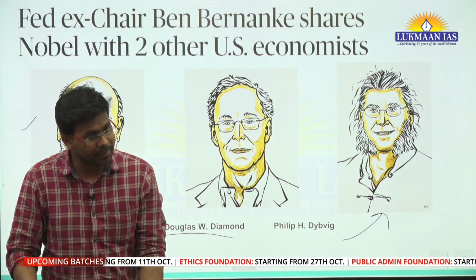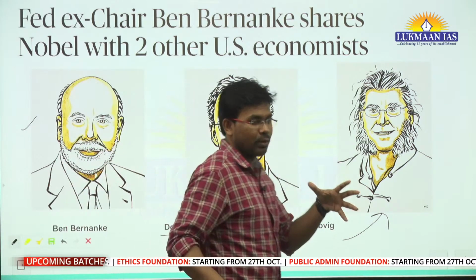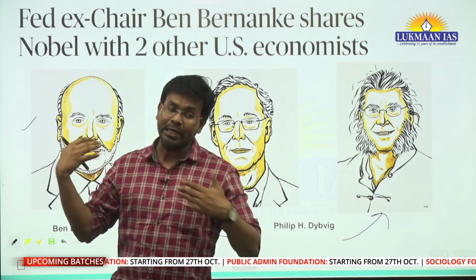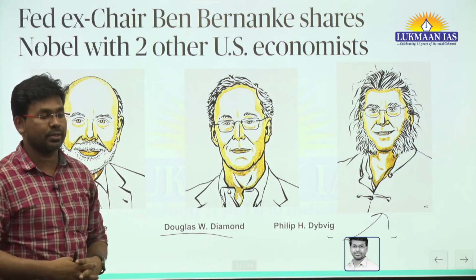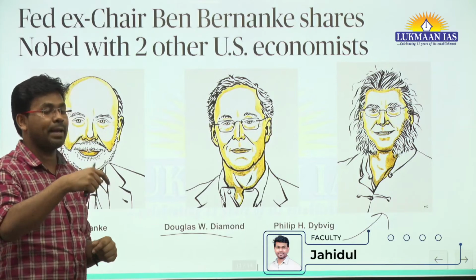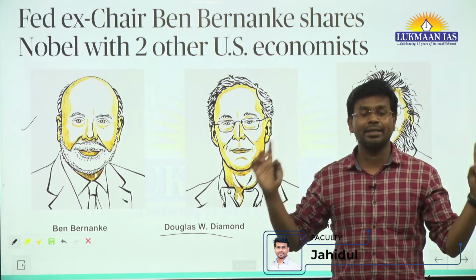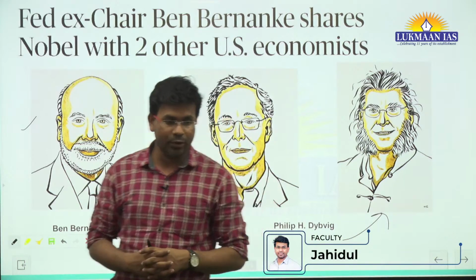Okay, it was known as the subprime crisis, meaning proper due diligence was not taken and regulatory frameworks were not taken care of. Banks had given a huge amount of loans, and when people defaulted, the bank collapsed. That collapse created ripple effects for many other economies around the world.